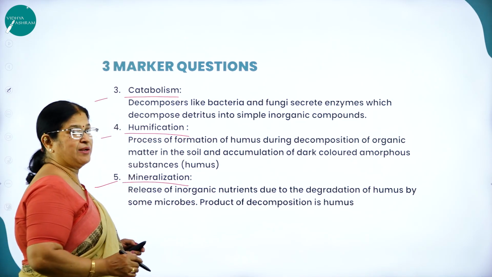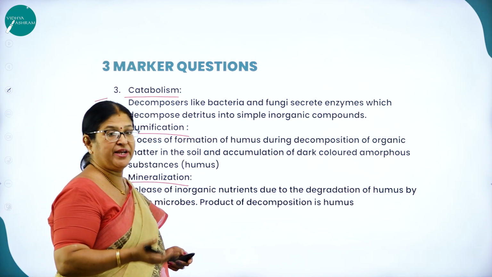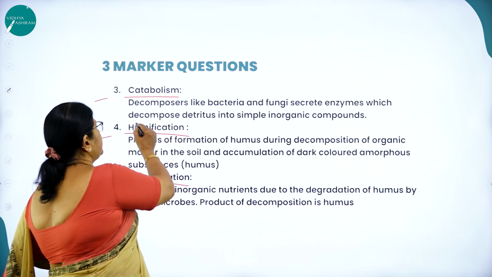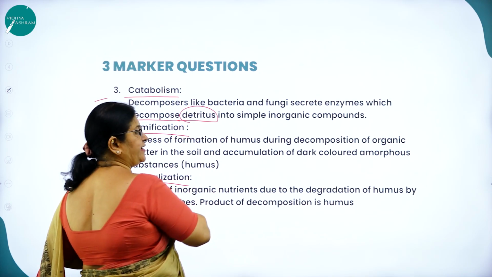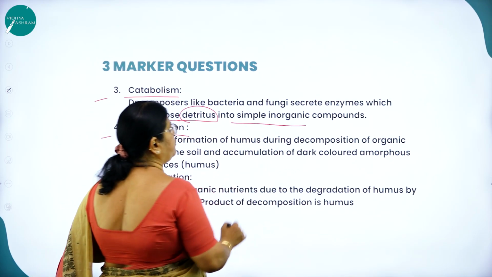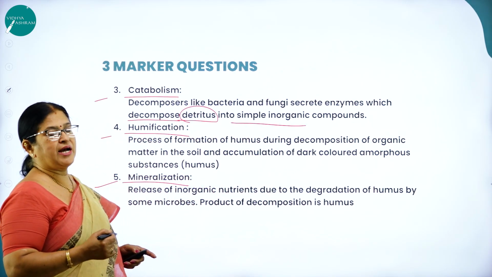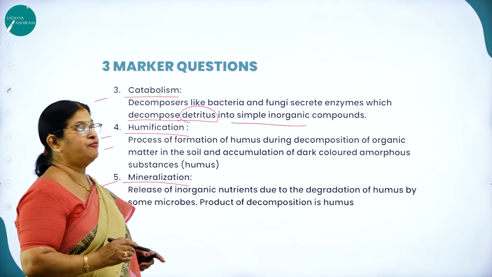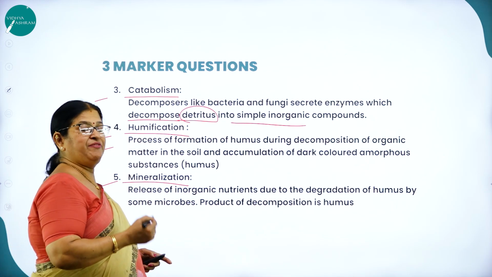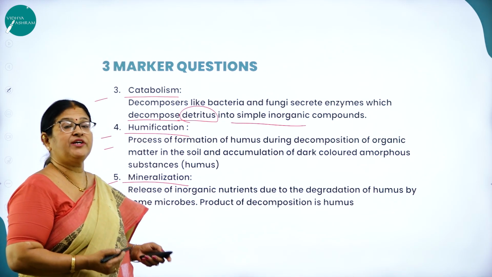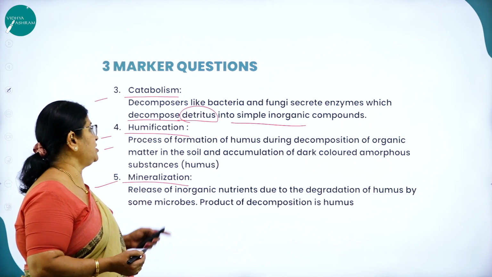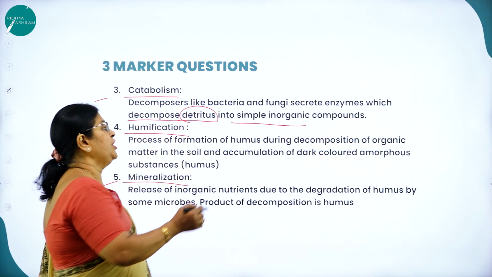Mineralization. What is catabolism? The very word itself will tell you, it is breakdown. Decomposers like bacteria and fungi secrete enzymes which break the detritus into simple inorganic compounds like carbon dioxide, water and nutrients. Humification is the process of formation of humus. When we call it fertile soil, what is fertile soil? A soil which has humus is called fertile soil.